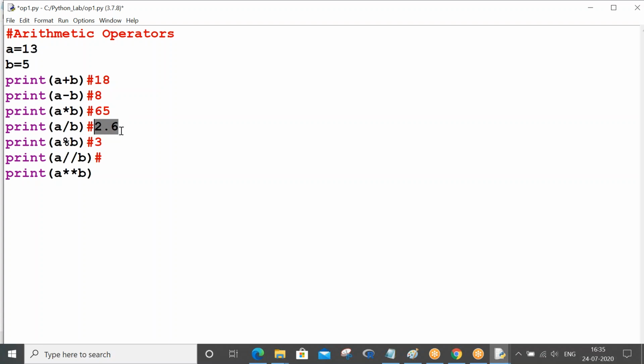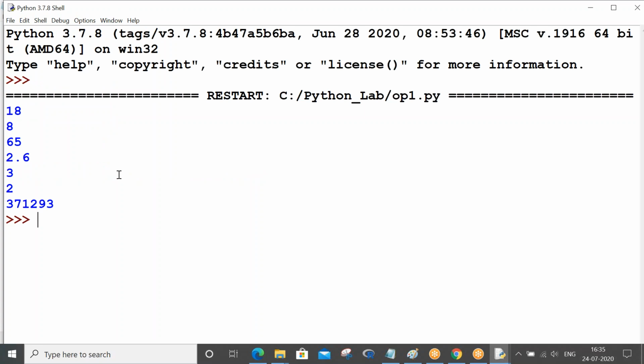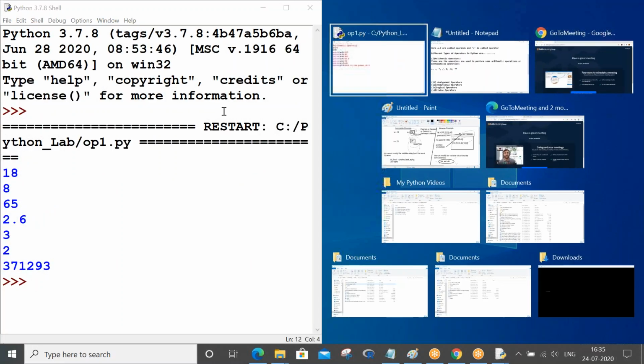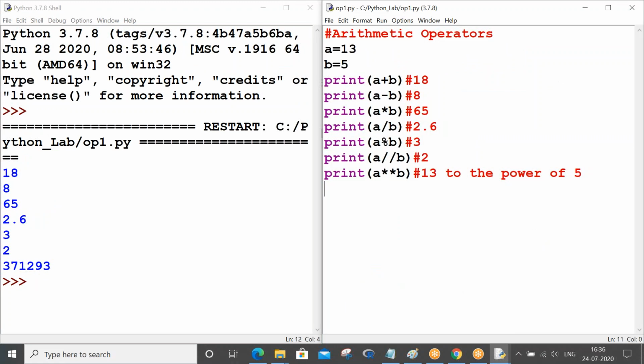Okay, for 2.6, what is the least integer? That is 2. Fine. So a star star b means 13 to the power of 5. Okay, so we have to see this answer. Let me press Control S and click on F5. Let me show the program and the answer at a time, right? Have I given the right answer?